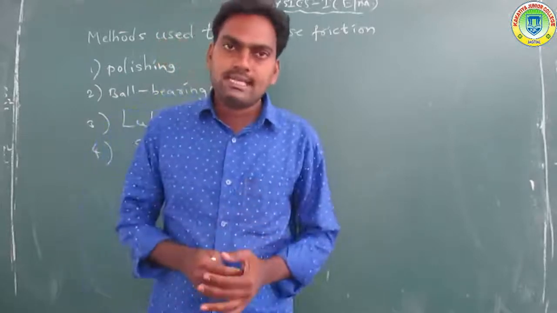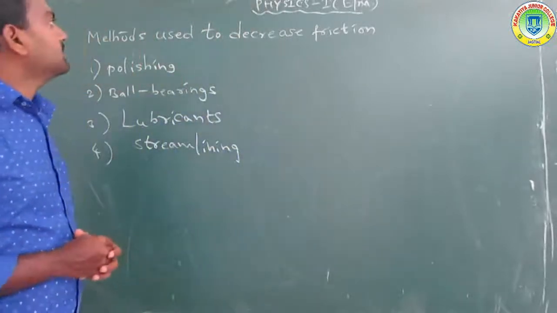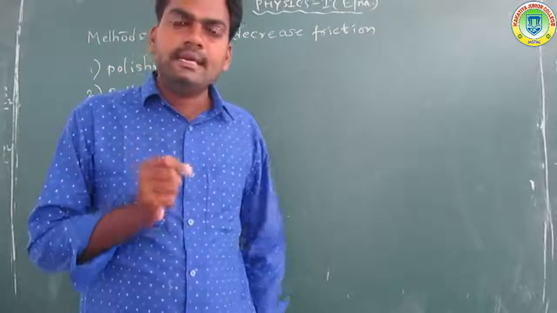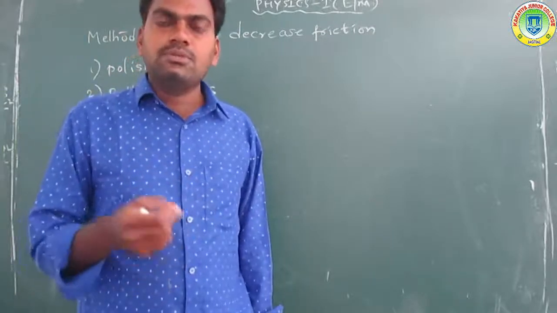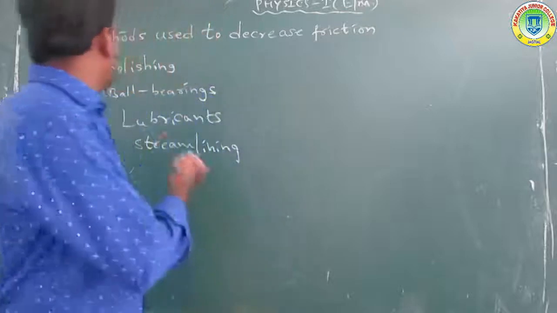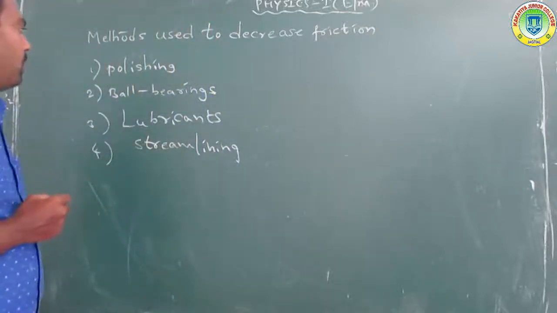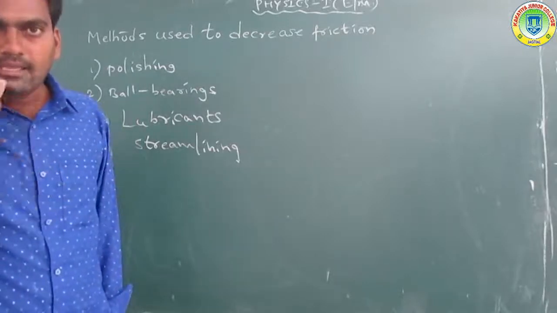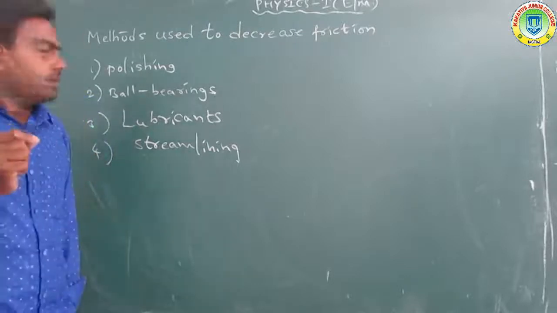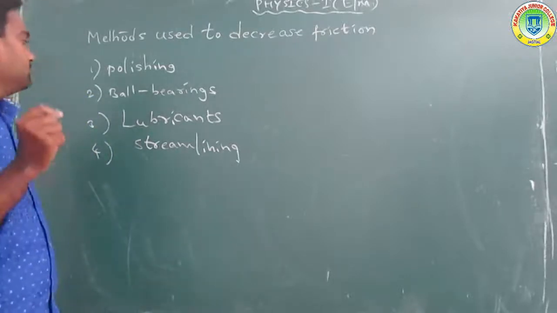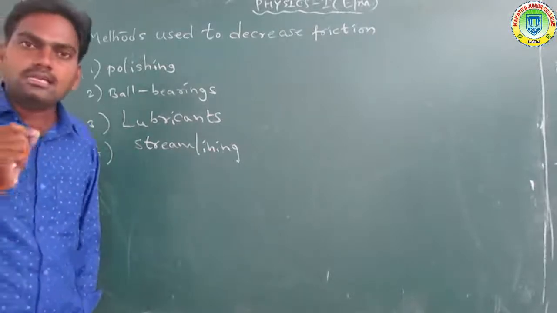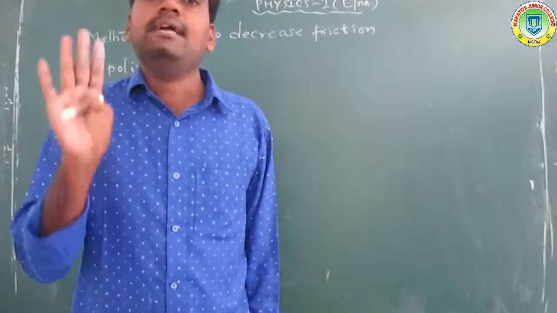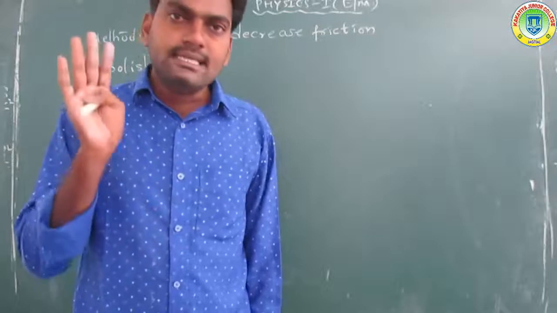Now today we will discuss another topic: methods used for decreasing friction. So these are polishing, ball bearings, lubricants, and streamlining. Okay, once again: polishing, ball bearings, third lubricants, fourth streamlining. So these four methods are used to decrease friction.